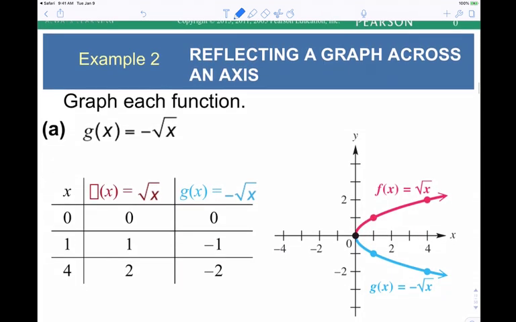The red is the top half, the original. The blue is when we multiply the outside by a negative. We got the result that we were looking for, right? These are two different graphs on the same plane. The red is the square root of x. The blue is the negative square root of x. Remember, we said square root is the top half of a sideways parabola. So if we take the negative half, you see that? Okay.